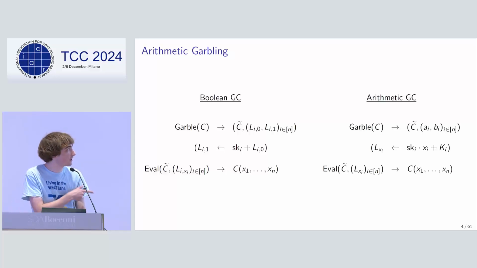Now this has been generalized to arithmetic garbling, where the circuit is now an arithmetic circuit over some ring, and the inputs and outputs are taken over that ring. So now the two possible input wire labels become one possibility for each value in the ring, and they're encoded into labels using a secret linear function.